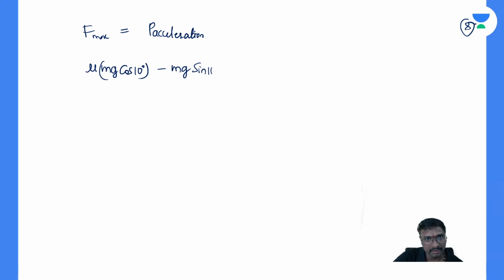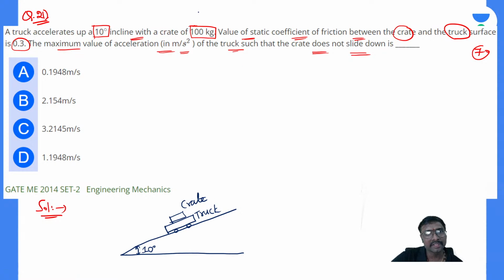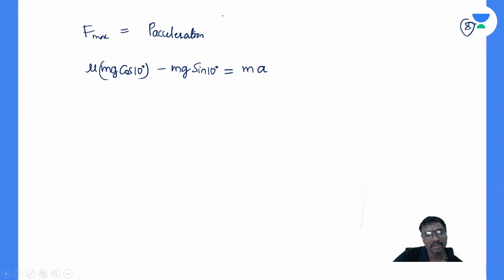Minus that mg sin 10 is equal to which one? This is m into a, right? Is equal to m into a, you can say. What is the crate weight given? A crate of 100 kg, yes or no?